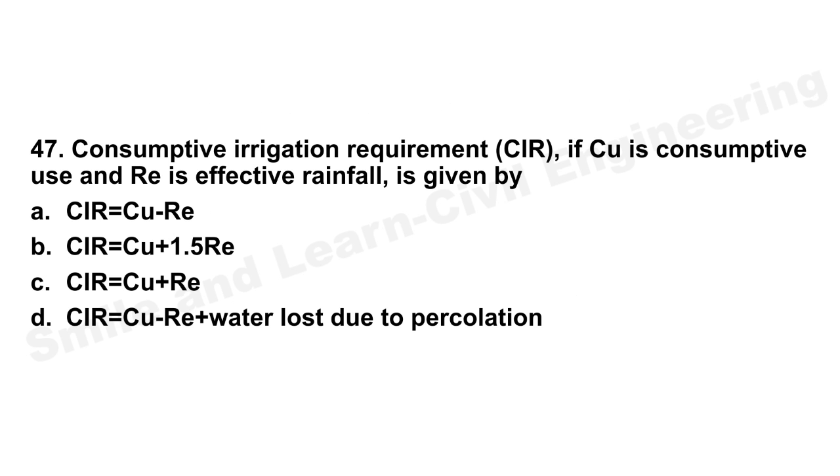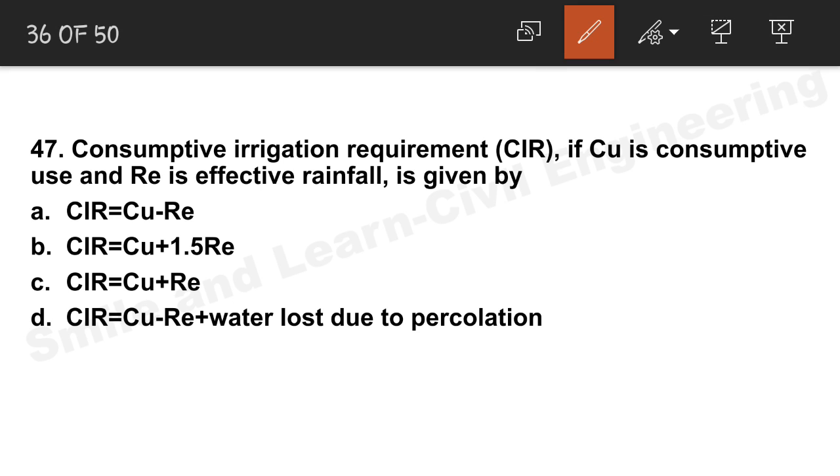Question number 47. Consumptive irrigation requirement, CIR. So CU is consumptive use and RE is effective rainfall. So CIR will be equal to, so the correct answer is option A, CU minus RE. Option A will be the correct answer.